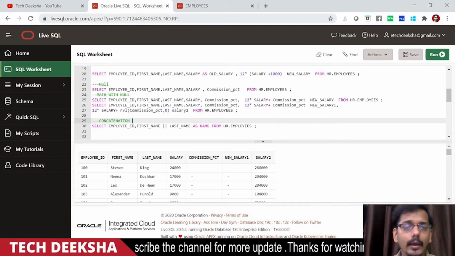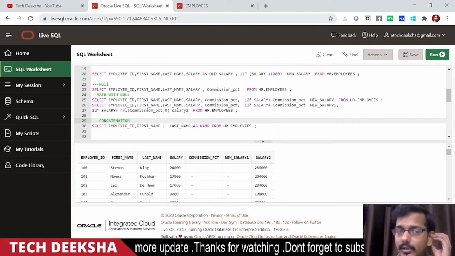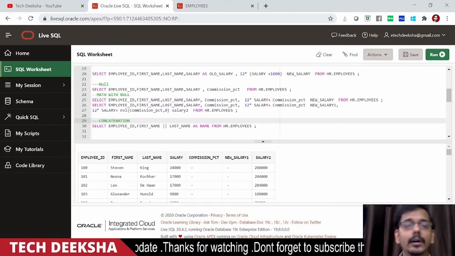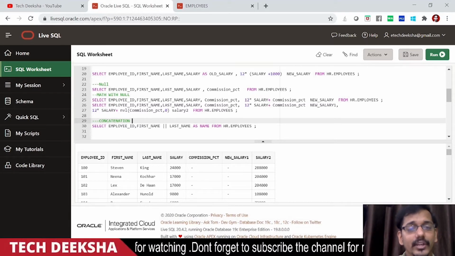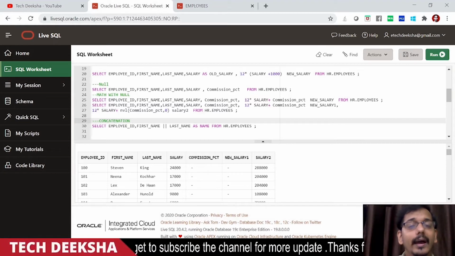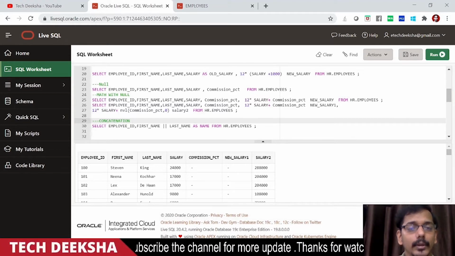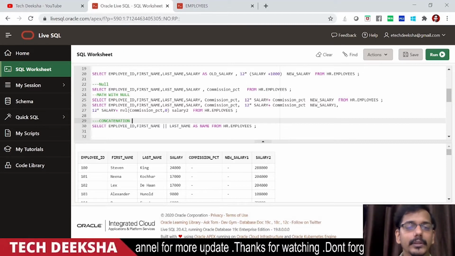And you can do concatenation with null. It will return the string only. In a string, if you do concatenation with null, it will return the exact string. But any mathematical operation with null will return null. Always remember these things.